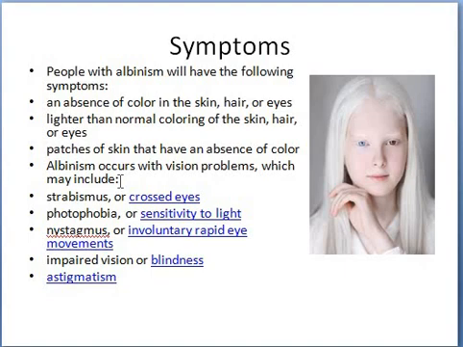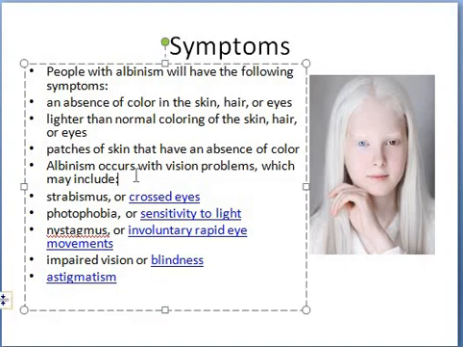The major signs and symptoms of albinism: people affected by albinism have an absence of color in the skin, hair and eyes, and patches in the skin where colors are absent. Albinism occurs with vision problems, which include crossed eyes, photophobia, nystagmus, impaired vision, or even blindness. These are all the common signs and symptoms of albinism.